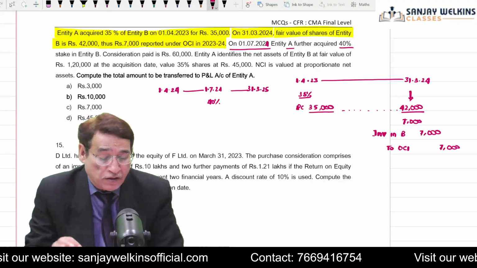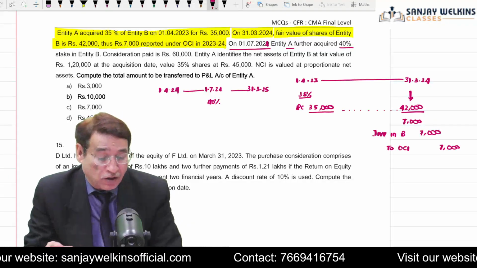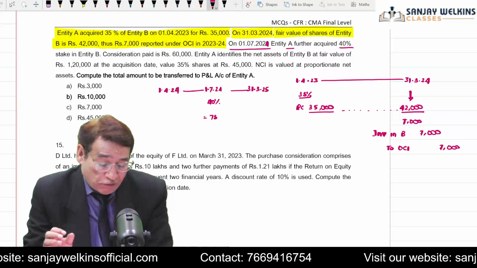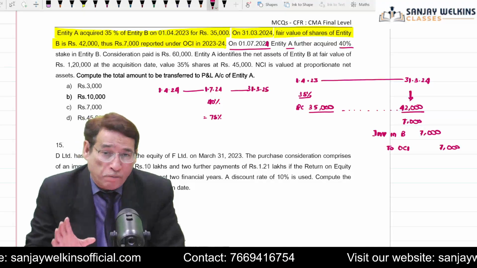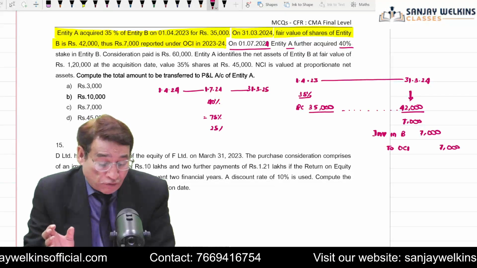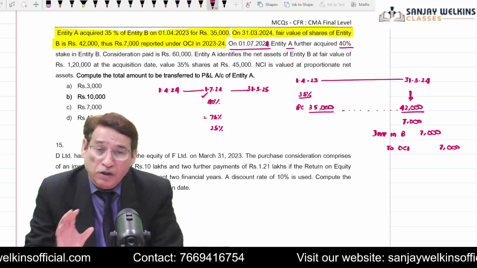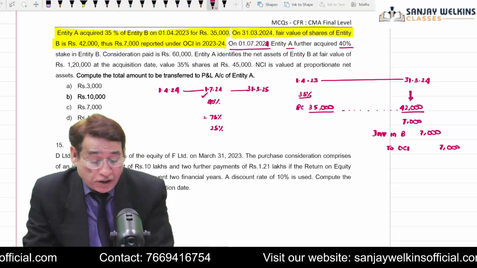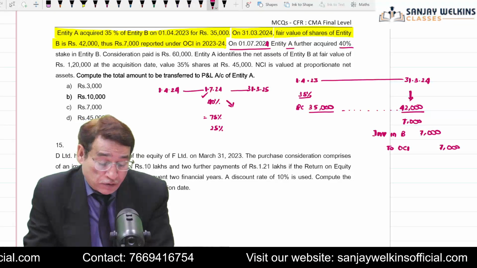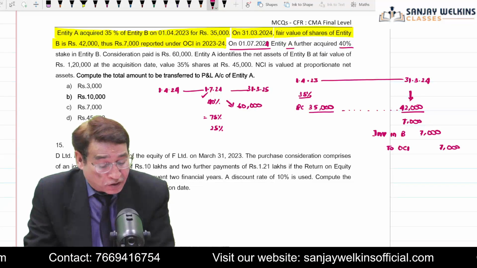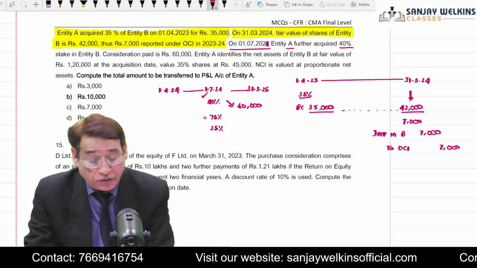So that is why it is a case of business combination in stages. So presently you are having 75% of the total stakes and 25% is the share of non-controlling interest on this particular date. Further, it is given that B Limited paid a consideration of 60,000. So when you acquired 40% additional stakes, for the additional stakes you made a payment of 60,000.